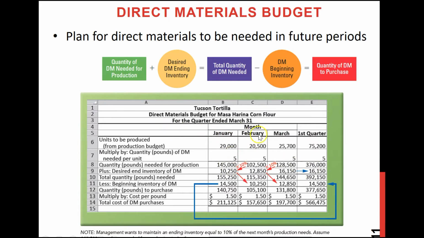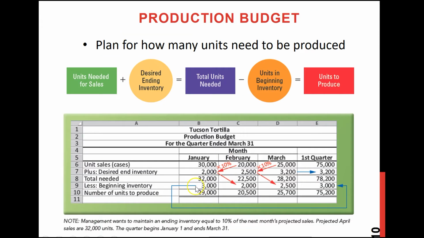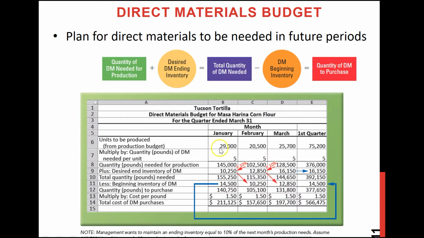So again, we'll have separate columns for each month and the total column. This first line, units to be produced, we are taking from our production budget. So this is the production budget. If you take this, you will get your total units to be produced. Then you're going to multiply that by how much direct material they actually need.